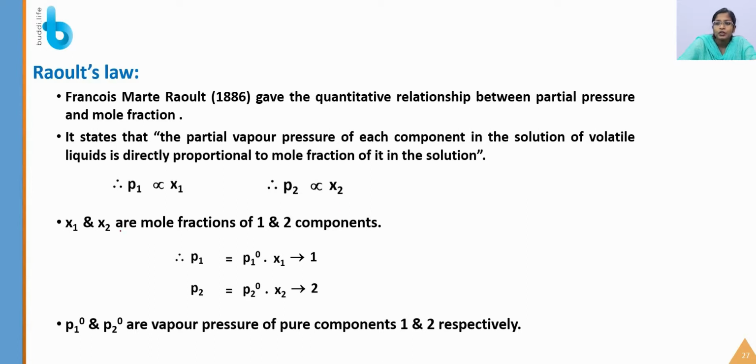X1 and X2 are the mole fractions of components 1 and 2, so P1 is directly proportional to X1 and P2 is directly proportional to X2. When removing the proportionality constant, we name them P1 naught and P2 naught, the vapor pressures of the pure components. It is not the partial vapor pressure, it is the vapor pressure of the pure component.